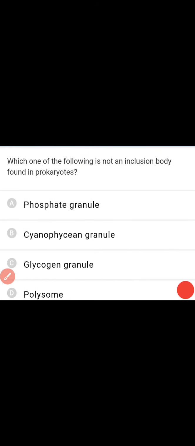Which one of the following is not an inclusion body found in prokaryotes? Three reserve foods are given: glycogen granules, cyanophycean granules, and phosphate granules. All of these are inclusion bodies because they are reserve foods, whereas the polysome is not an inclusion body. It is a group of ribosomes. So the polysome is not an inclusion body.